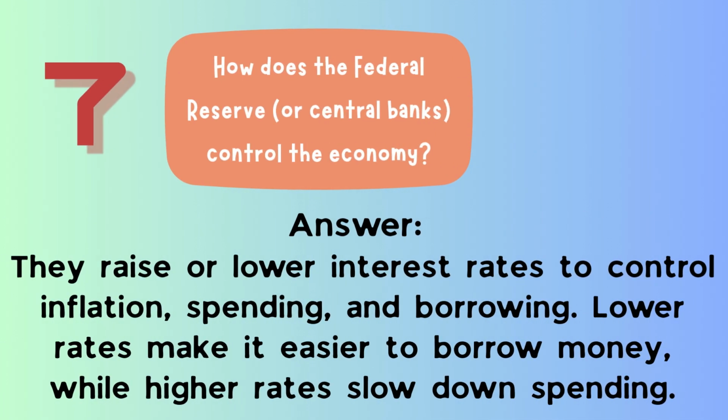The final question, number seven: how does the Federal Reserve or central banks control the economy? They raise or lower interest rates to control inflation, spending, and borrowing. Lower rates make it easier to borrow money, while higher rates slow down spending, which can also hurt businesses.